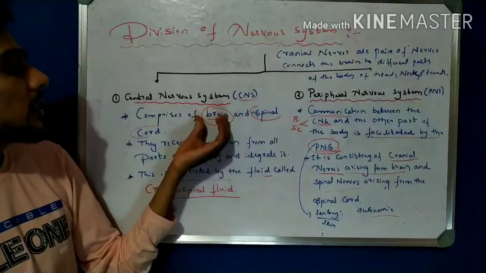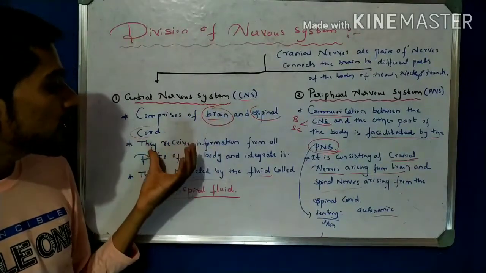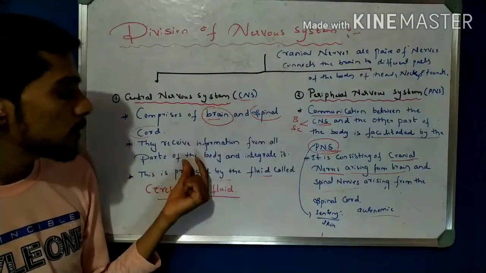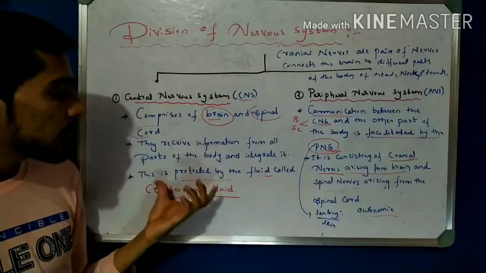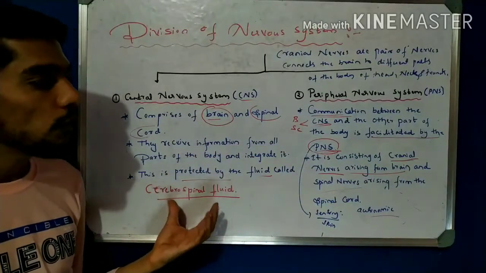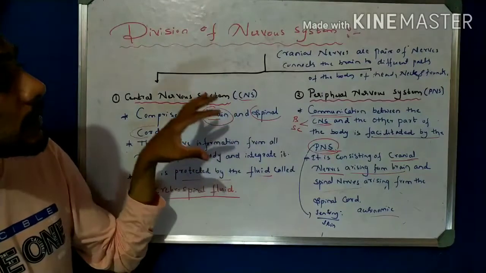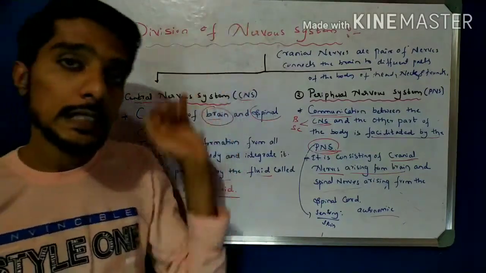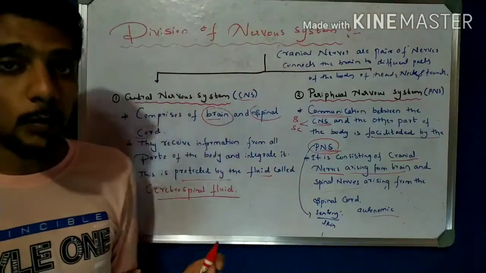Then the central nervous system consists of the brain and the spinal cord, and its function is to receive information from all parts of the body and integrate it. It is protected by the cerebrospinal fluid. So this is about the nervous system, and it is a very important point.